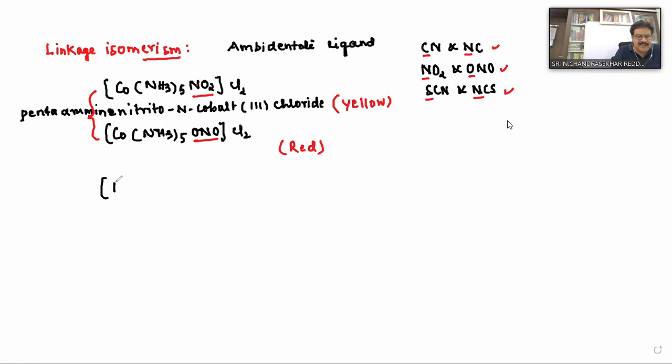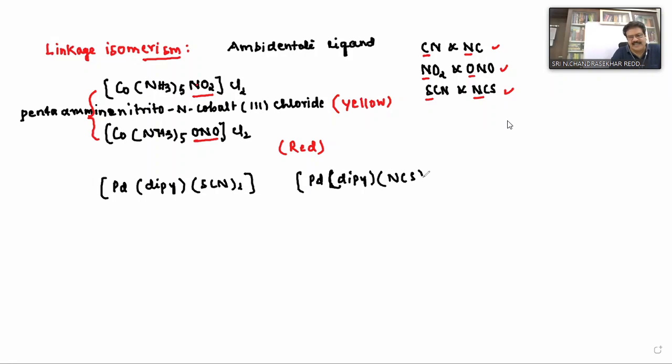Take Pd, palladium, with dipy and SCN taken 2 times. And I'll write one more: Pd with dipy and NCS taken 2 times.